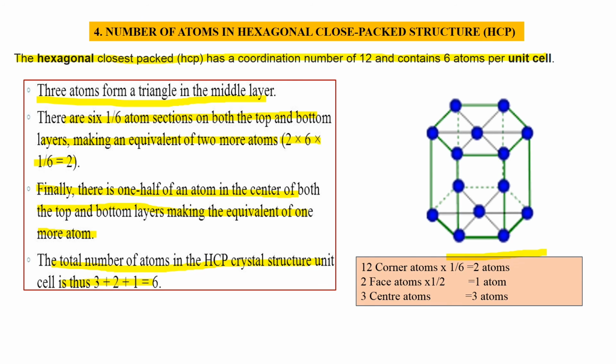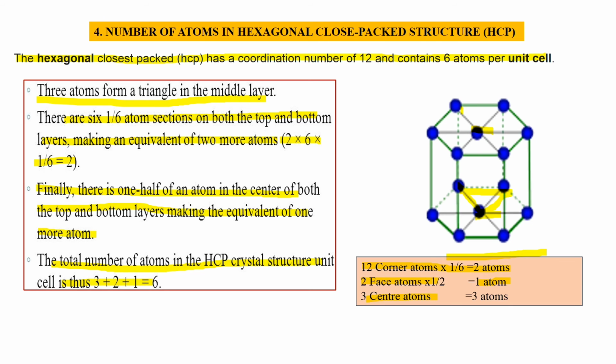This is a 12 corner atom. 12 corner atoms means 1, 2, 3, 4, 5, 6, 7, 8, 9, 10, 11, 12. 12 corner atoms into 1 by 6 is equal to 2 atoms. 2 face atoms, 1 and 2, into 1 by 2 means 1 atom. 3 center atoms, 1, 2, 3.